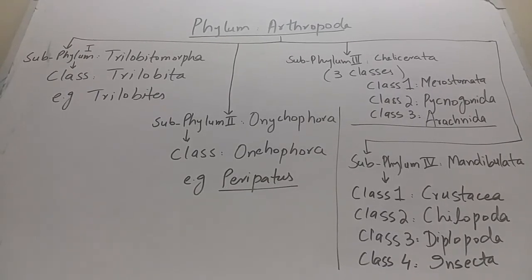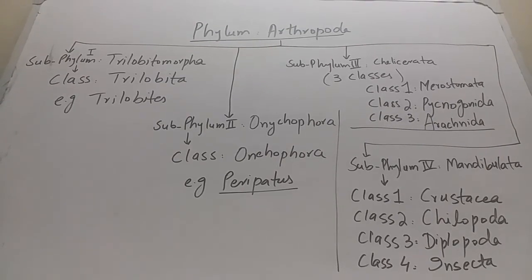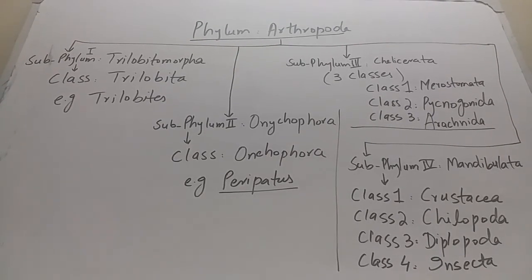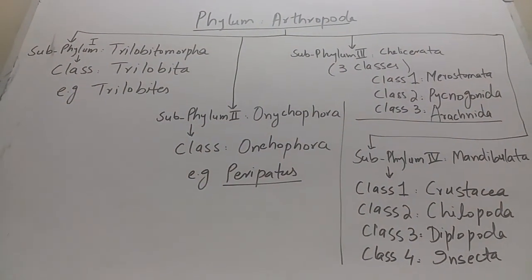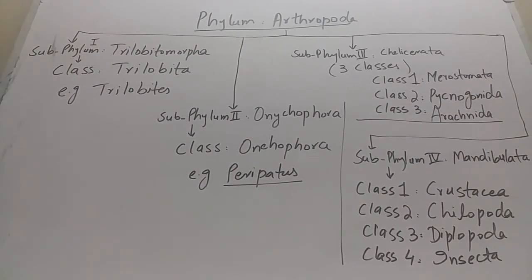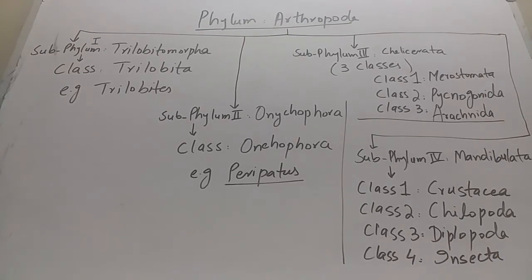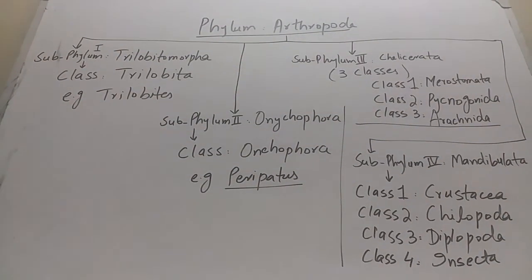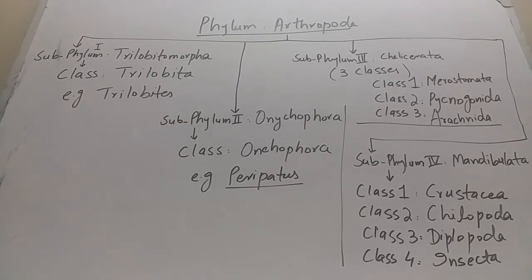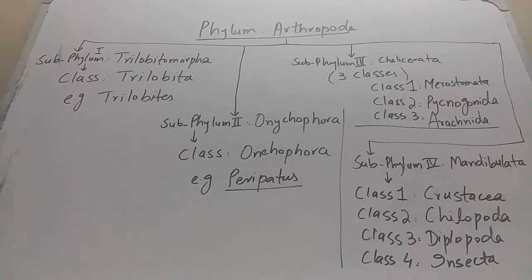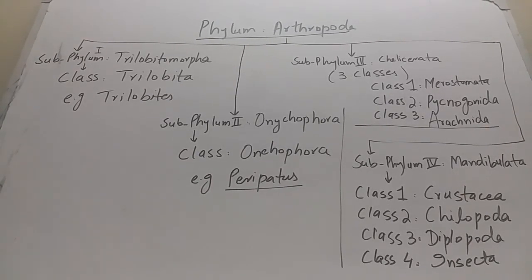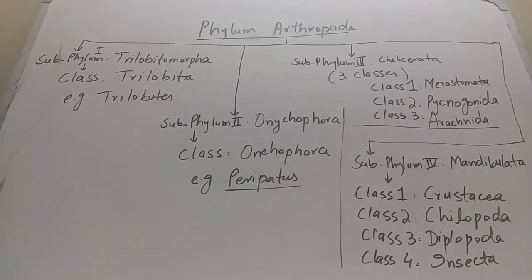Now I am going to summarize the classification of phylum Arthropoda. Phylum Arthropoda is divisible into 4 subphyla. Subphylum 1, as you see on the left side of the board, is Trilobitomorpha, which has only one class, the class Trilobita, and examples are trilobites, the extinct arthropods which are not present today on the earth.